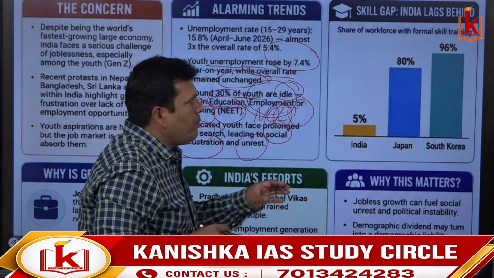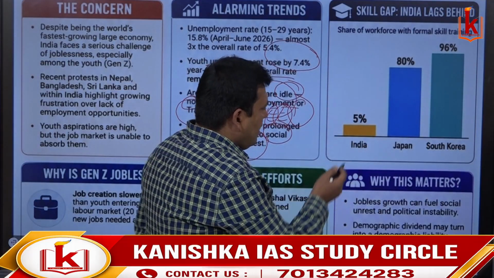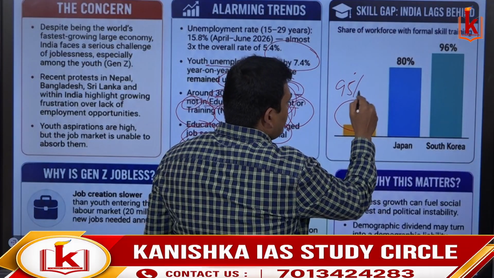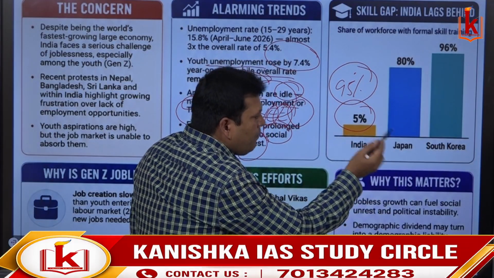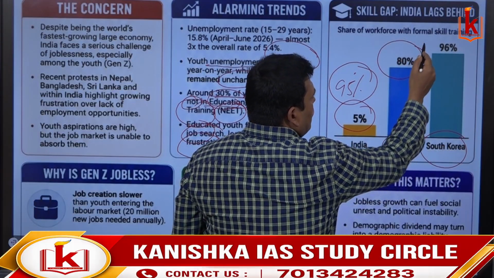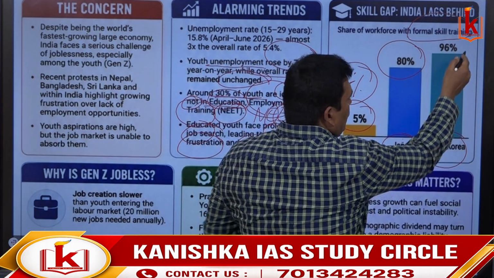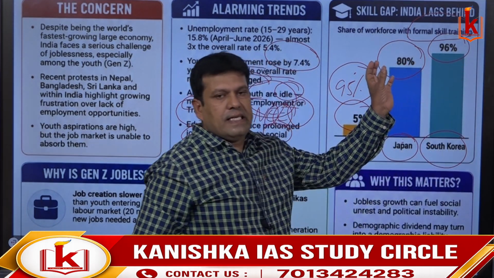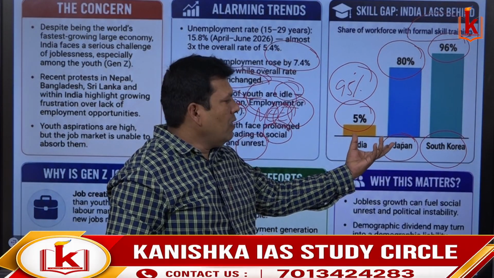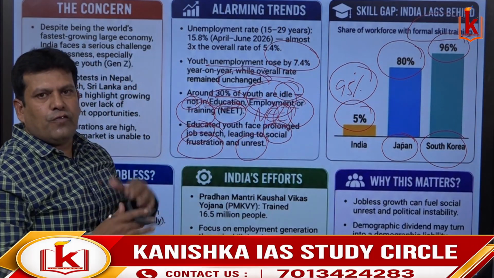Coming to the skill gap, India lags behind. The share of the workforce with formal skill training in India is only 5%, so the remaining 95% is the skill gap. When you compare with advanced countries like Japan and South Korea, Japan is doing well with formal skill training of 80%, and South Korea is doing far better, with formal skill training of 96%, right? See the gap, where India stands when we compare with Japan and South Korea. There is a lot more to do in terms of formal skill training.